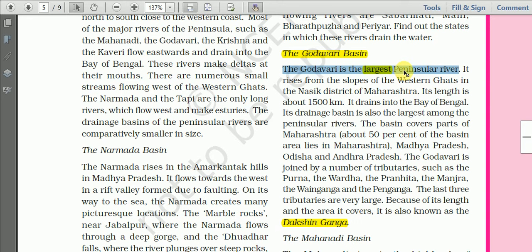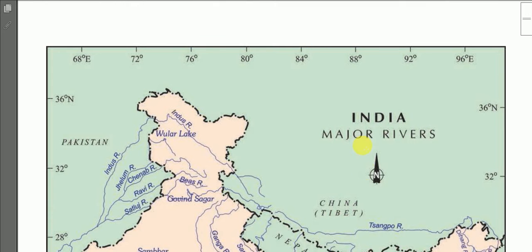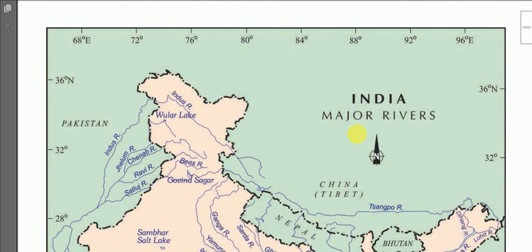So the Godavari River, you can say, is the largest peninsular river. And about the origin, it rises from the slopes of the Western Ghats in Nasik district of Maharashtra. Now let us see the drainage map. This is the drainage map of India, showing the major rivers of India.